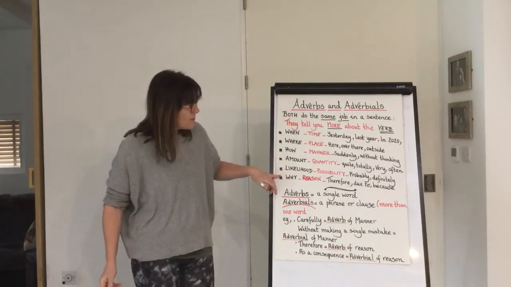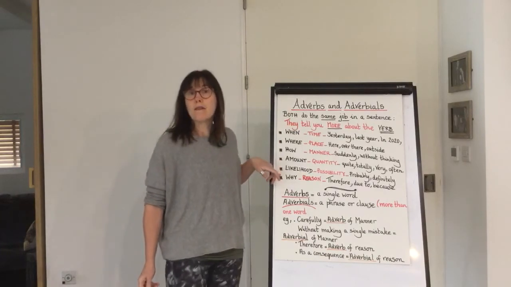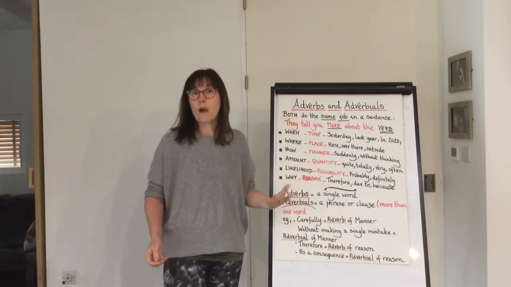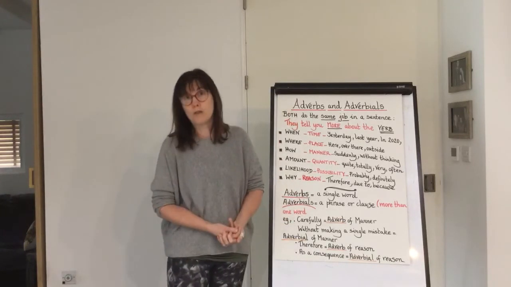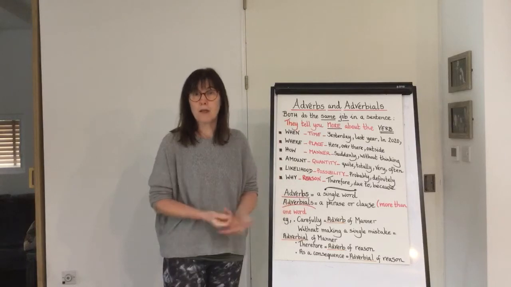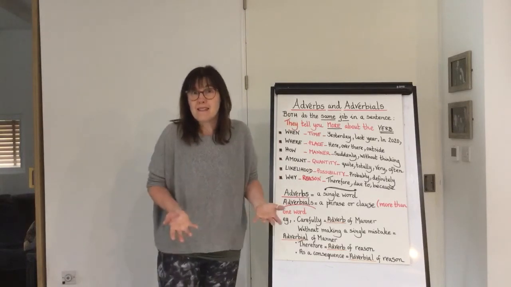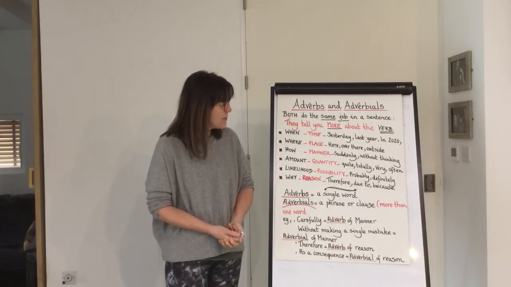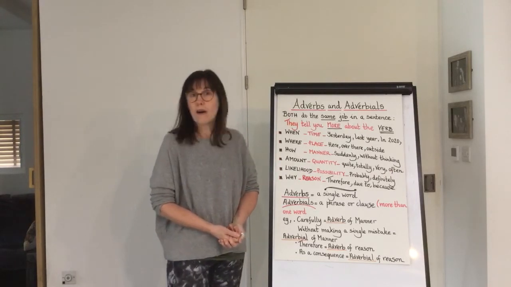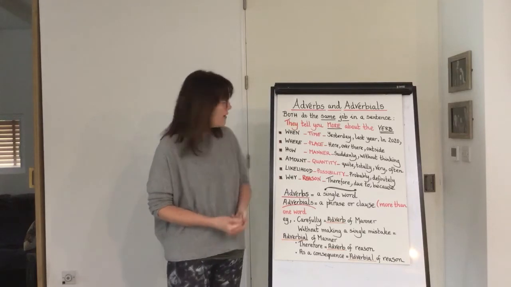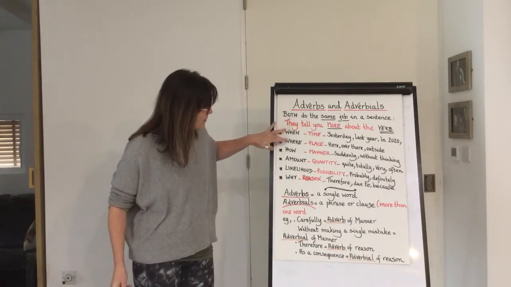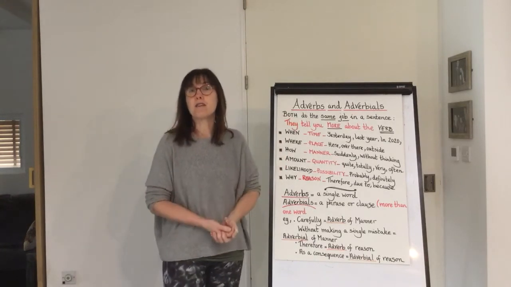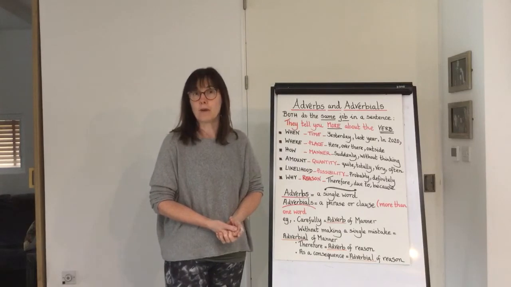Then we have adverbs that tell us why, and those are called adverbs of reason. Words like therefore, due to, because, even so, hence, very posh one there. So those are adverbs of reason, and they tell us why the verb was done. Okay, so those are our main 1, 2, 3, 4, 5, 6, the main 6 categories of adverb and adverbial.